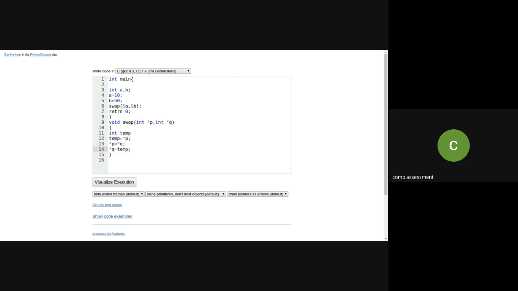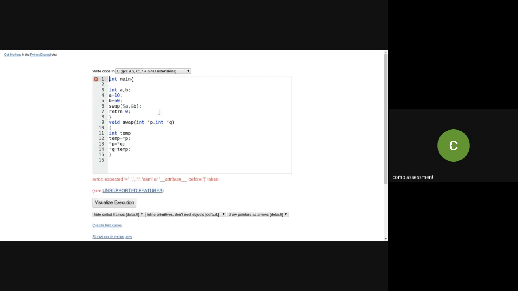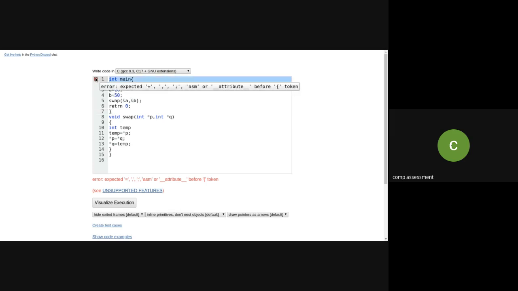I hope it will work. Why is it giving the error?